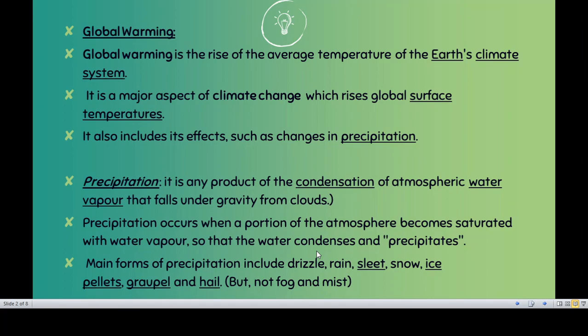Okay, so precipitation occurs in some portions of the atmosphere where you can find water vapors. जैसे अभी हमने डिस्कस किया था, भाप बन के ऊपर जाने की प्रोसेस शुरू हो जाती है. दैट इज अ पार्ट ऑफ वाटर वेपर्स. सो दैट इट इज कॉल्ड एज वाटर कंडेंसेशन. आपको याद रखना है कि precipitation can also be called a water condensation process.